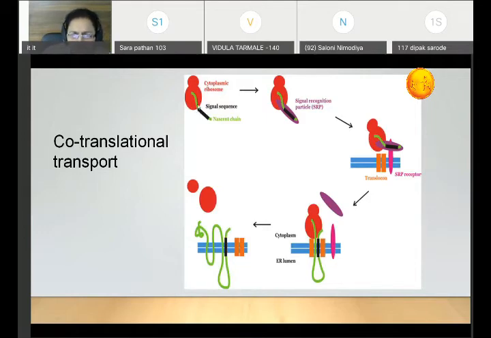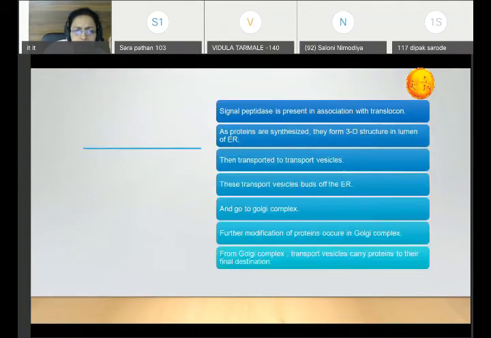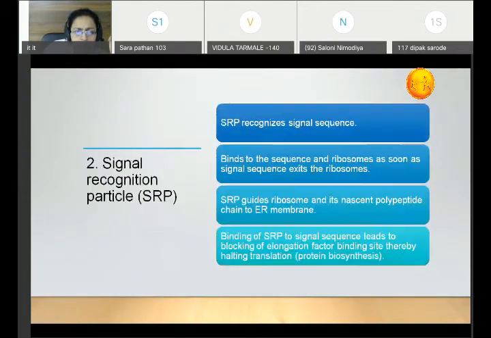Once that chain comes out of the ribosome, it is called the nascent chain. This particular chain then will have this pathway. These are the different components of this pathway. This is called translocation into the lumen of the endoplasmic reticulum. I will explain it.